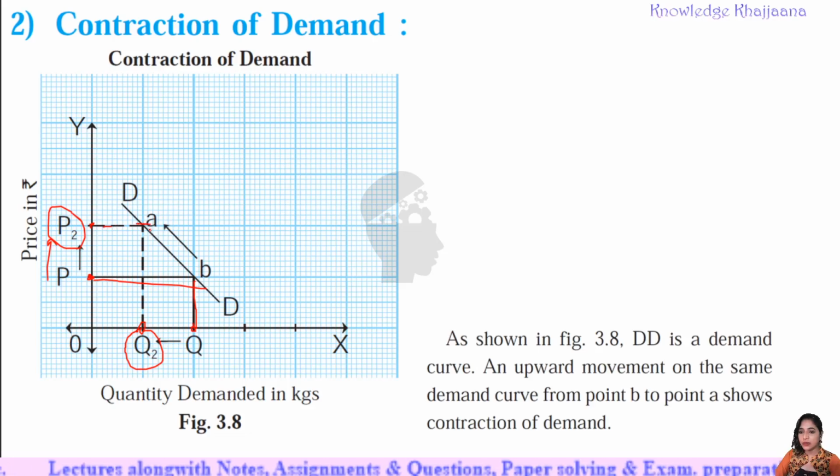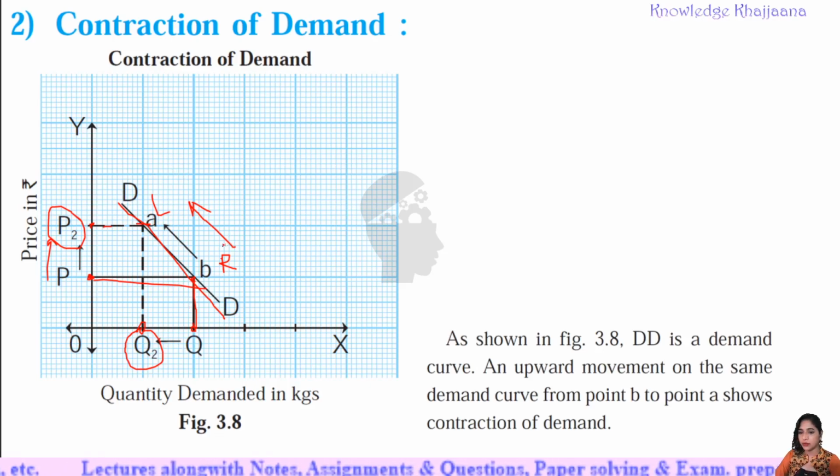And now the new equilibrium point was A. Earlier equilibrium point was B. So if we draw this demand curve, what we found? The position of the equilibrium point moved from right to left. See, because the curve is moving this side, there is a movement along the demand curve. You have to remember these words. Movement, when there is variation in demand, there is movement along the demand curve of the equilibrium point. The movement on the demand curve is from right to left in the upward direction. Okay, in the upward direction.